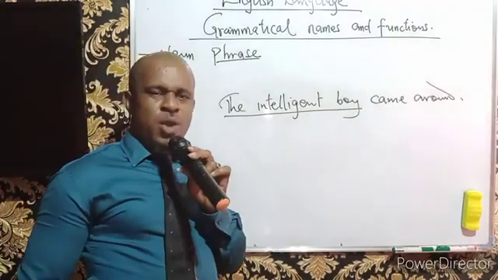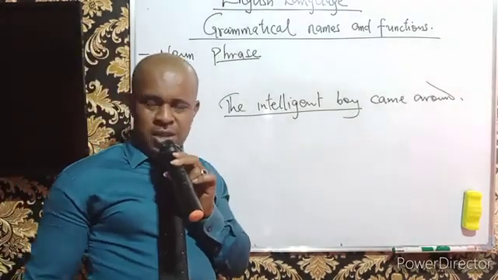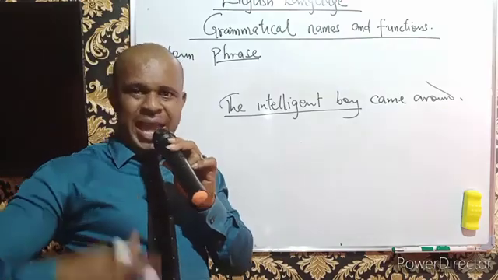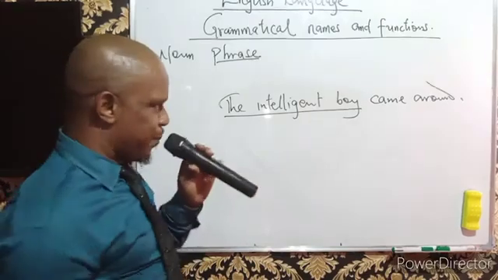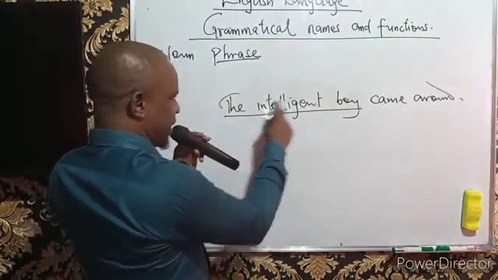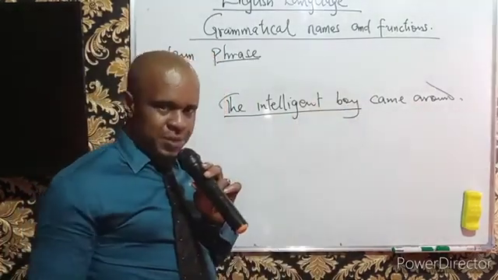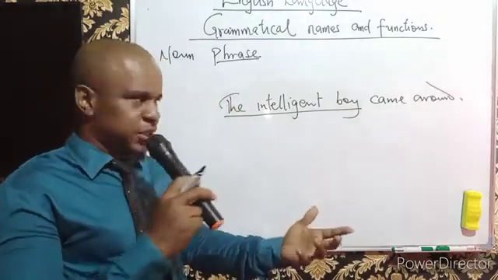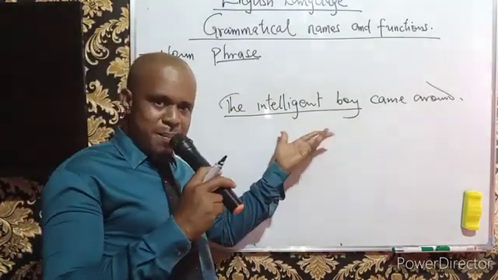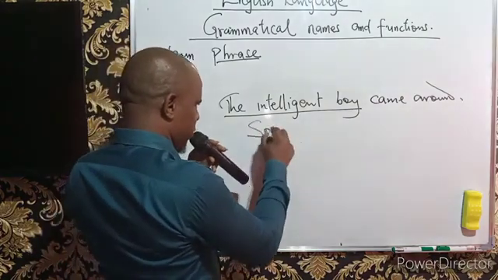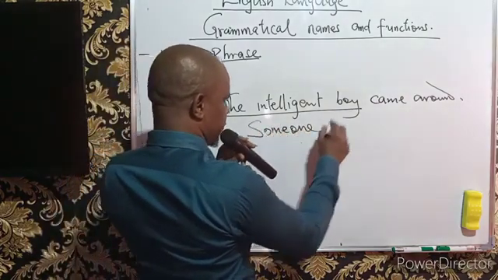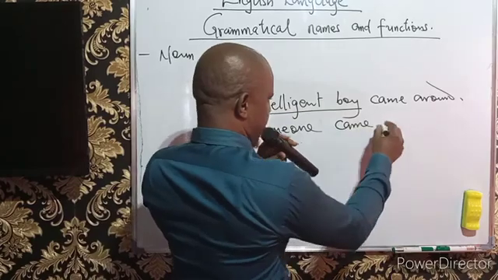That is, whereby we don't want to produce the name, we can choose to replace the name with a pronoun. For example, if I say the intelligent boy came around, and in my next expression, I choose not to mention the name, I can also say someone came around.